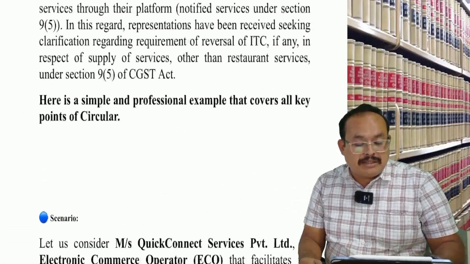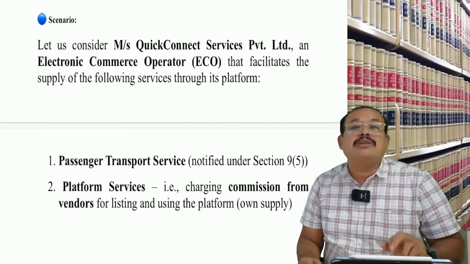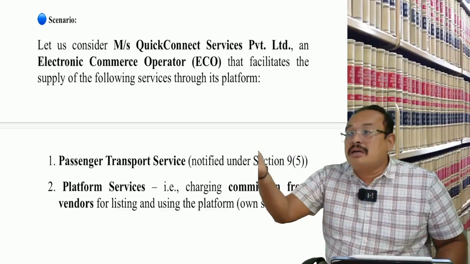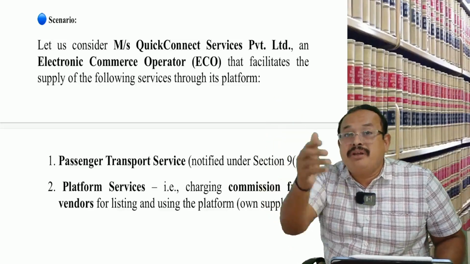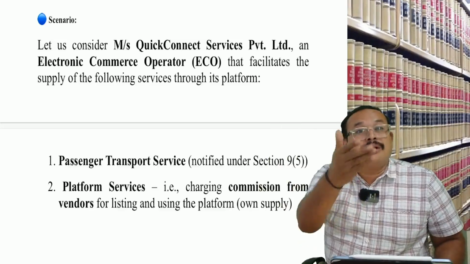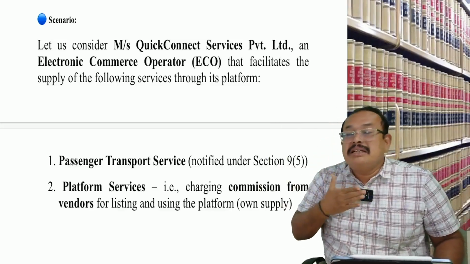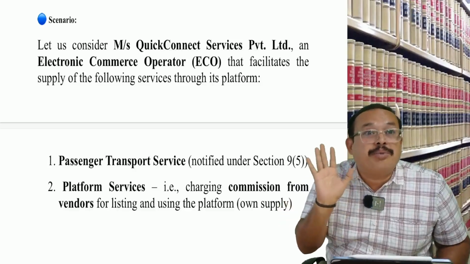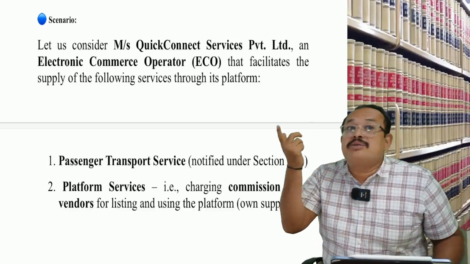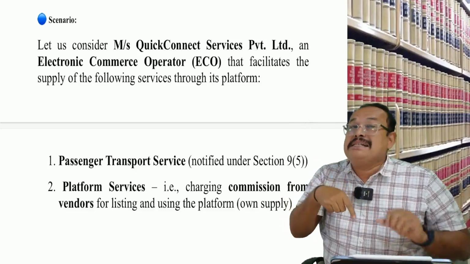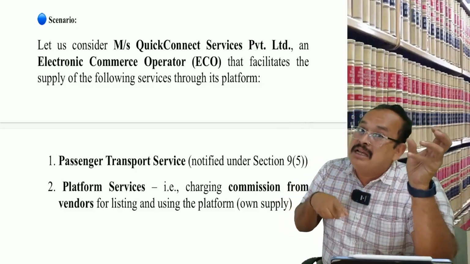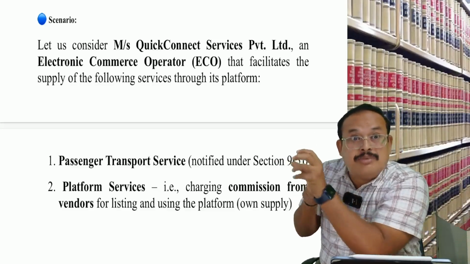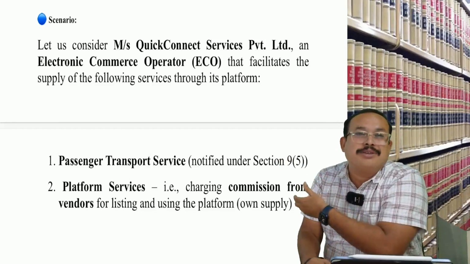Quick connect is providing the supply of goods of a Tata company, a Sony company, not his own company. Other companies' goods. That means the e-commerce operator himself is not the supplier of the goods. Somebody's goods are being supplied through his platform and he is collecting the payment from the customer. When making the payment to the vendor, only that amount is subject to TCS, not his own consideration.